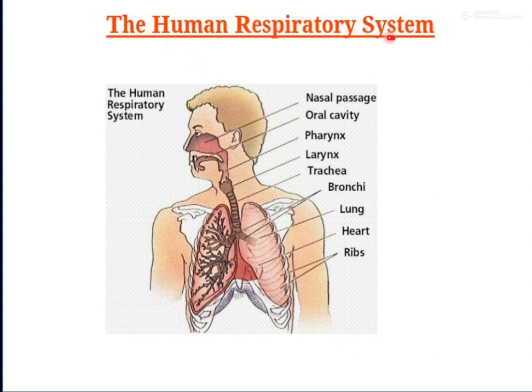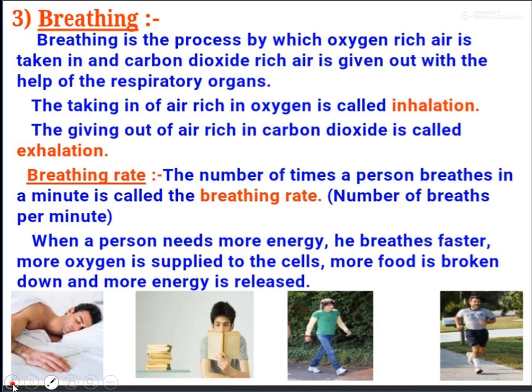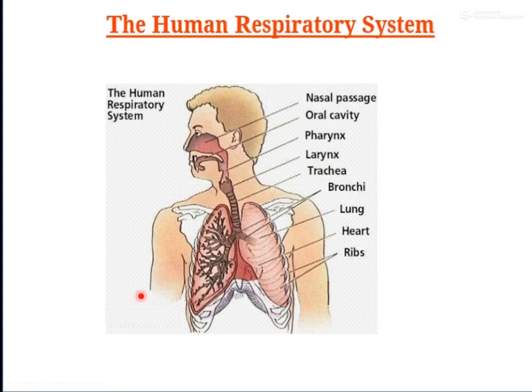So this is the human respiratory system that we will discuss, and this human respiratory system we will discuss in our next session.